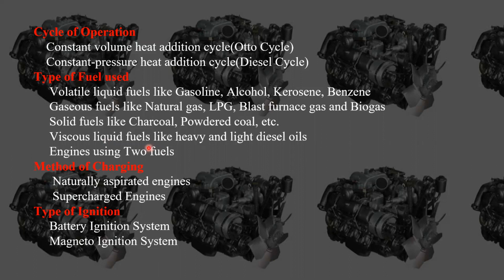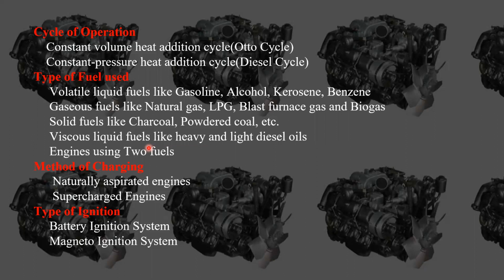Here, with viscous liquid fuels, first of all we need to send air. Within the suction stroke the air gets into the combustion chamber or cylinder, and at the end of the compression stroke we need to inject fuel with the help of fuel injectors.